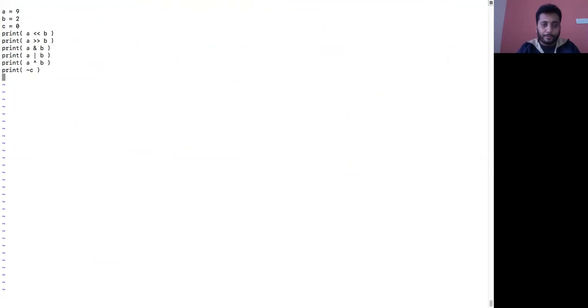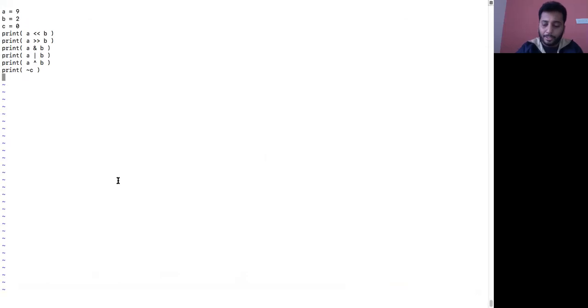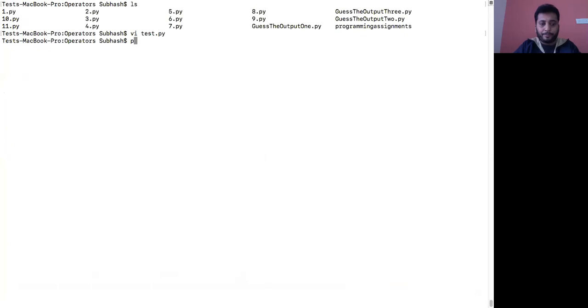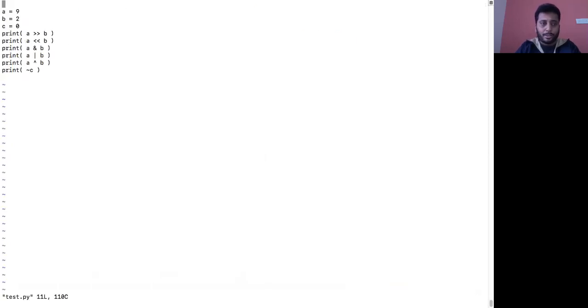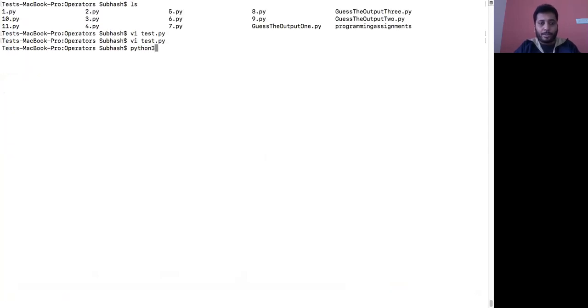Okay, so first one, what is it? Oh, I erased it off. Okay, the first one was left. I think first time we did a right shift, and then we did a left shift, and then AND, OR, XOR and tilde of C. Is the code okay with you guys? I'm applying all the operators with 9 and 2. Then I'll run this code, python3 test.py.